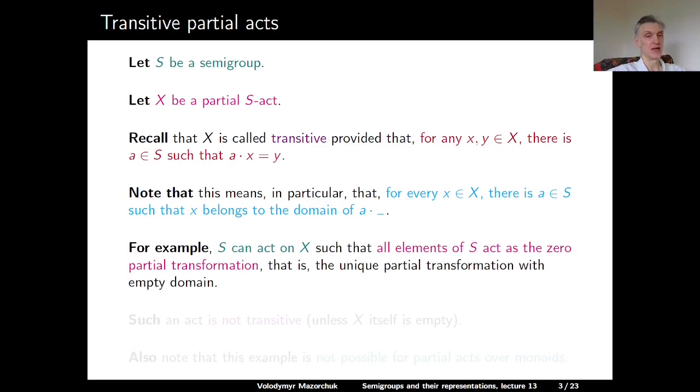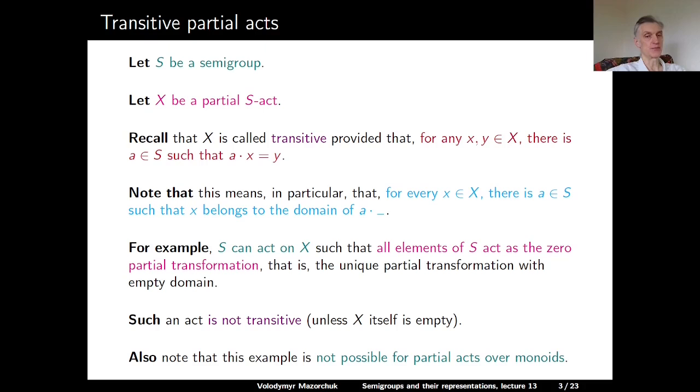So, for example, S can act on our X such that all elements of S act as the zero partial transformation, that is, the unique partial transformation with empty domain. And such an act cannot be transitive unless X itself is the empty set. And also note that this example is not possible for partial acts over monoids. So if we look at monoid acts, then the identity element of the monoid must act as the identity total transformation. So every element of our act, so in the underlying set, will be in the domain of the identity element.